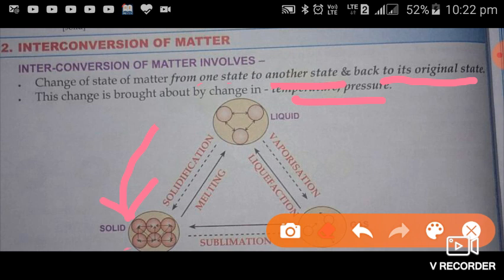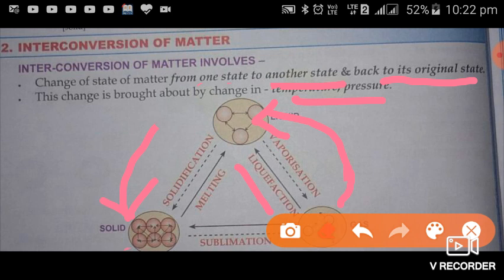And the change of liquid to vapor or gaseous state on heating is known as vaporization. And there is a chance for the reverse process also, means the vapor on cooling can change into liquid again, and this process will be known as liquefaction.